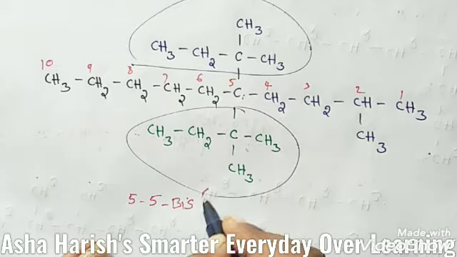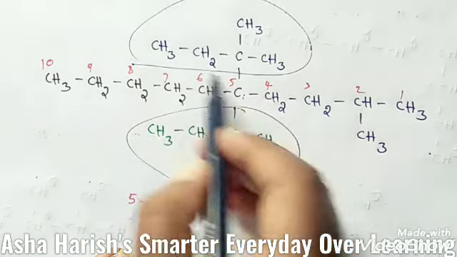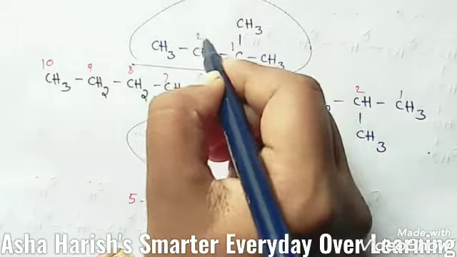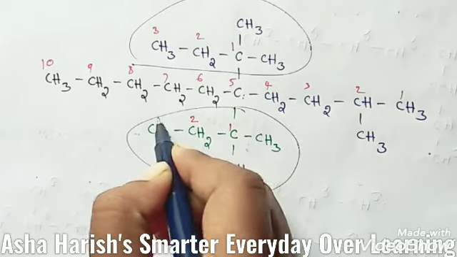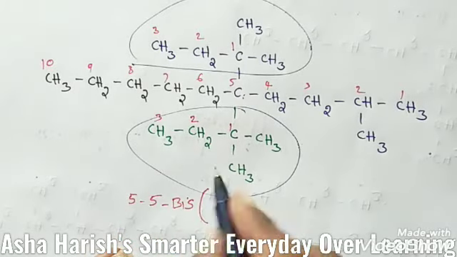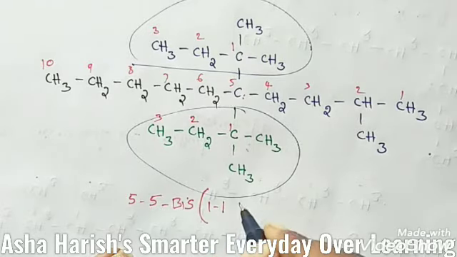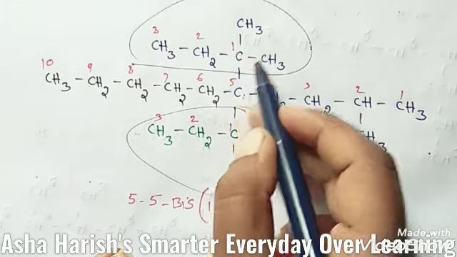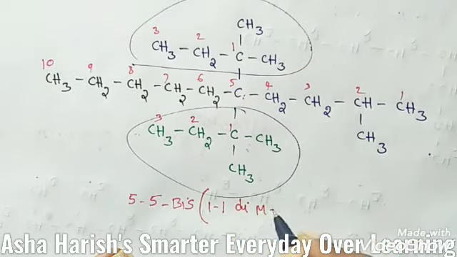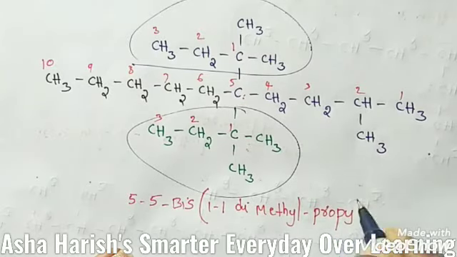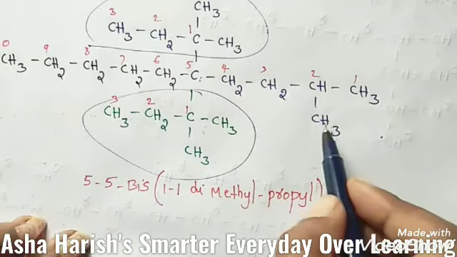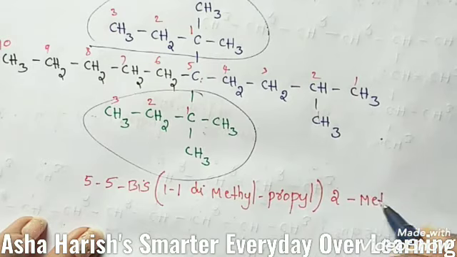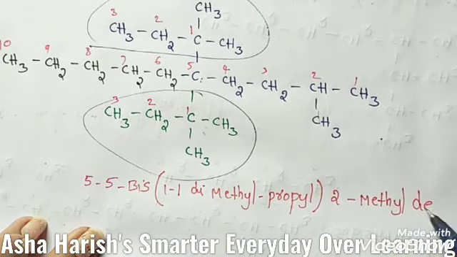Okay, bis. And now see this compound here, the first carbon, second and third, and here if you see the first, second and third, this is the numbering, and here 1,1-di, here 1 and 1, 2 methyl groups, so dimethyl. 3 carbons means the root word is propyl, then again 2-methyl, coming to this 2-methyldecane.